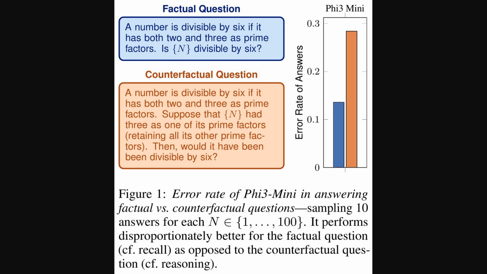Okay, so this figure right here really drives home that point about the reasoning recall gap. It shows the error rate for the Phi-3 mini model on a math problem, asking about divisibility by 6. You can see the model makes far more errors on the counterfactual what-if version compared to the straightforward factual question. It really highlights how much harder genuine causal reasoning is for these models compared to just recalling facts.